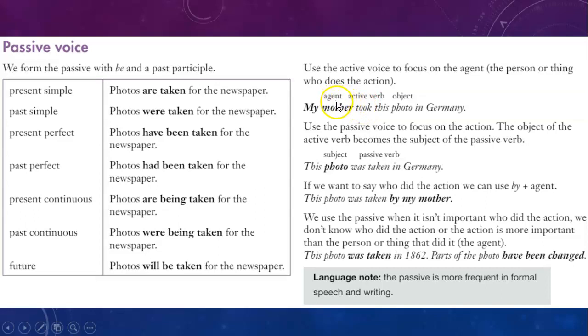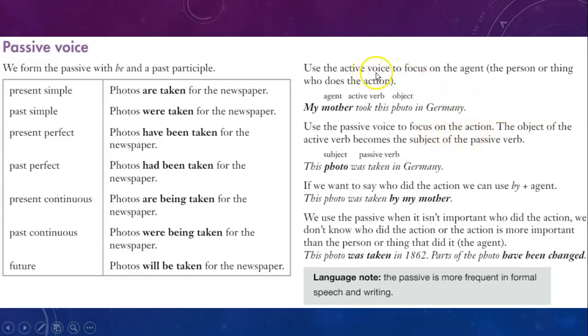So, this is an active voice sentence. Here is the doer of the action, the agent. Here is the verb, and here is the object. Now, what happens in the passive voice? It says, use the passive voice to focus on the action. All right. Here on the passive voice, I focus on the action.